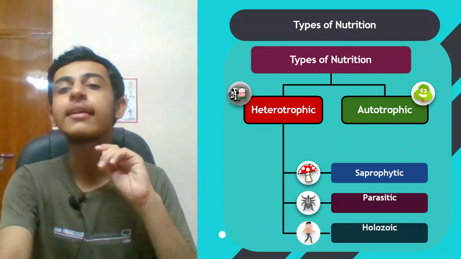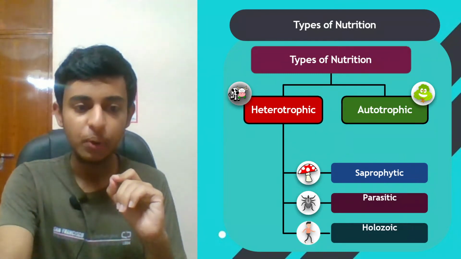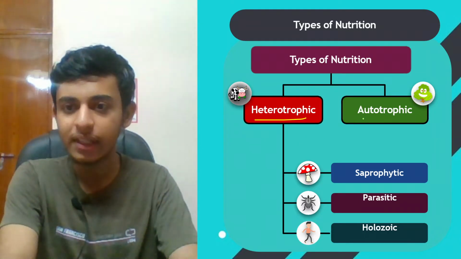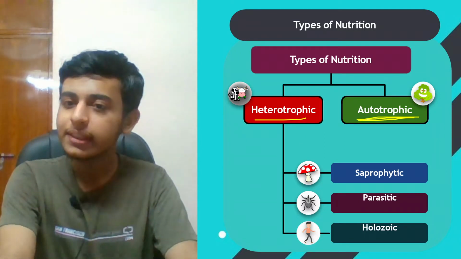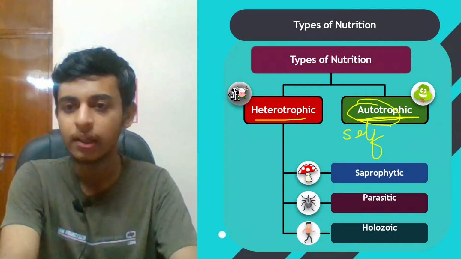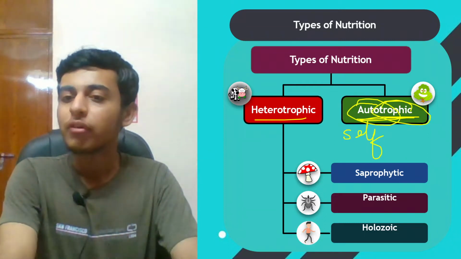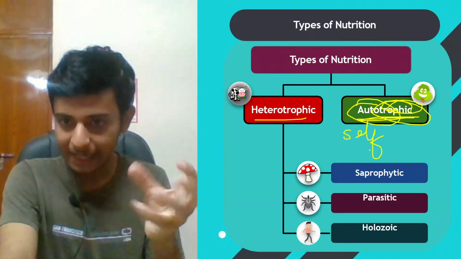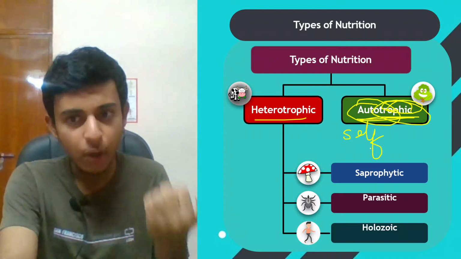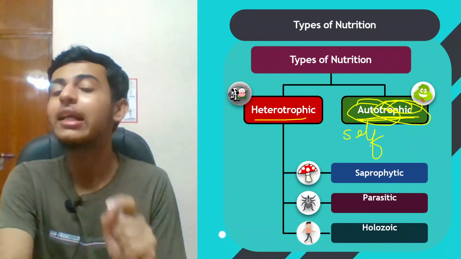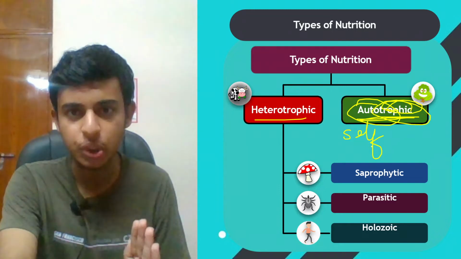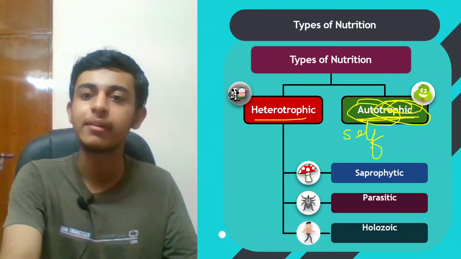पहले बात करते हैं the types of nutrition. So if I categorize, there are two types of nutrition, heterotrophic and autotrophic. First let's talk about autotrophic. Auto means self, okay? And trophic, the organisms which can make their own food, which can prepare their own food and are not dependent on other organisms for their survival. मतलब वो खुद self sufficient है. They are not dependent on other organisms.